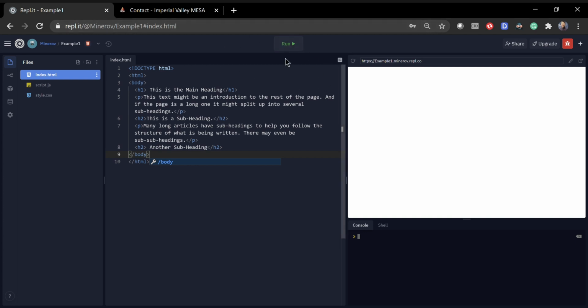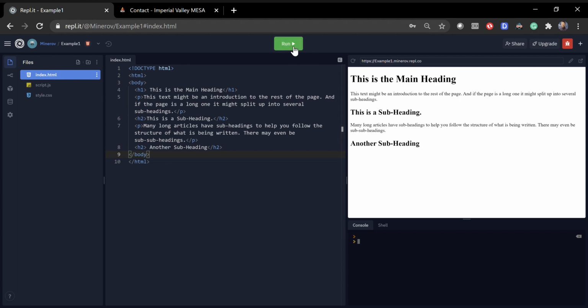And then at the end, once you're done, you can see right here, we press run, and there it is. So this is our first website. If you look to the right, this is what your website is going to look like. And if you want to see the whole overall thing without any of the coding that we've done, you can go right here and open a new tab.